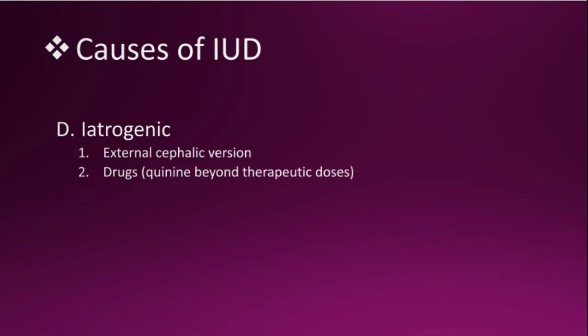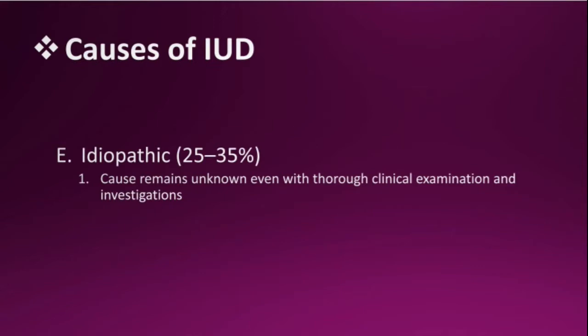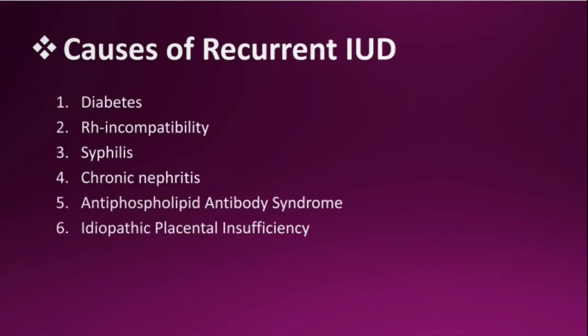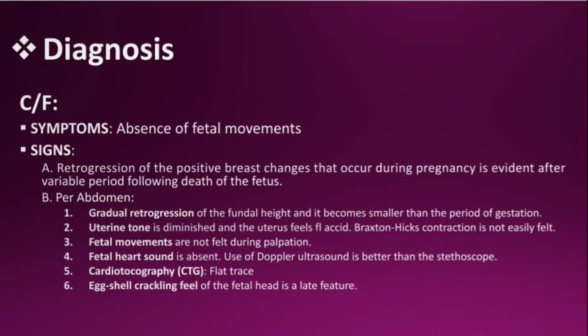The iatrogenic causes are external cephalic version (ECV) and drugs like quinine beyond therapeutic doses. Idiopathic cause remains unknown, even with thorough clinical examination and investigation. Causes of recurrent intrauterine death: diabetes, Rh incompatibility, syphilis, chronic nephritis, antiphospholipid antibody syndrome, idiopathic placental insufficiency. You can see some causes are very common.